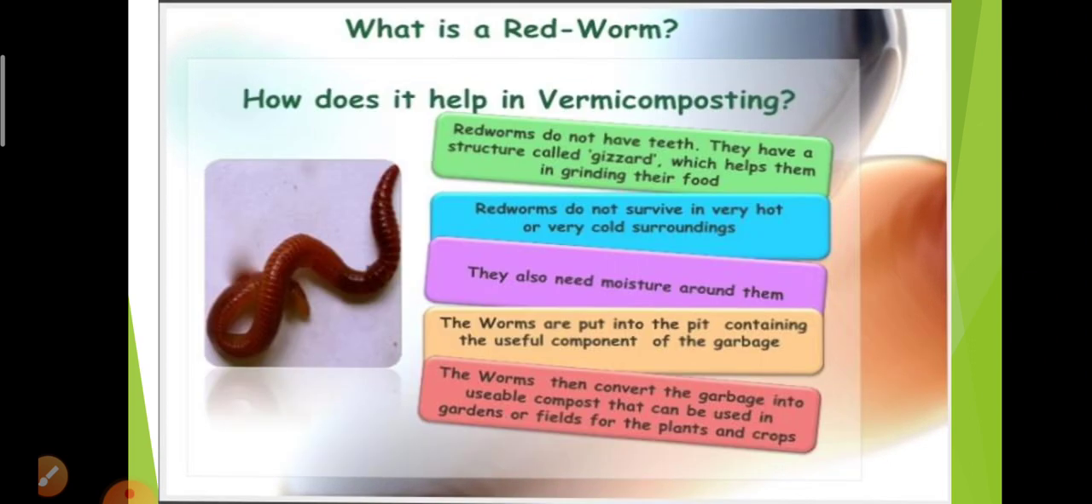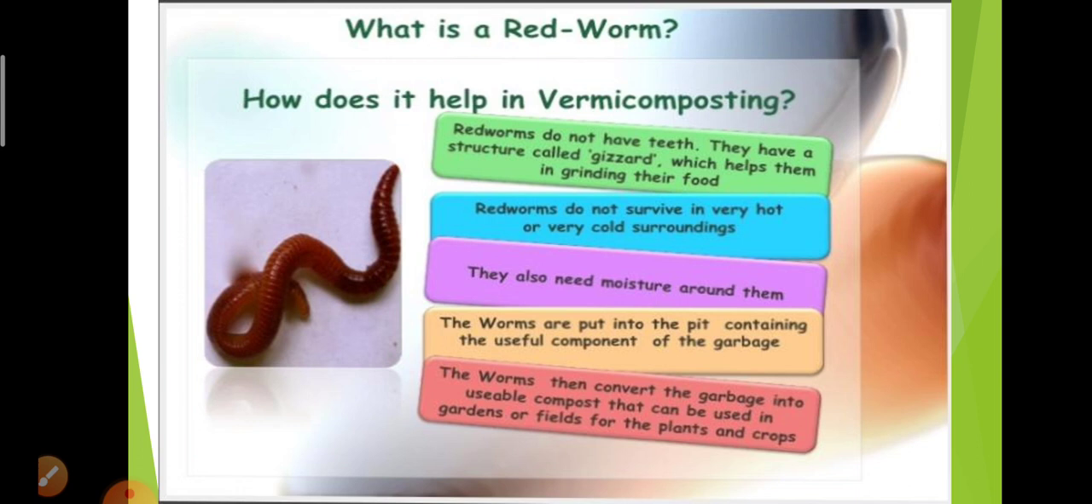And what is a red worm here? How does it help in vermicomposting? The red worms don't have teeth. They have a special structure called a gizzard that helps in grinding the food. They do not survive in very hot or very cold surroundings. The earthworms or red worms survive in moderate conditions. They also need moisture around them.